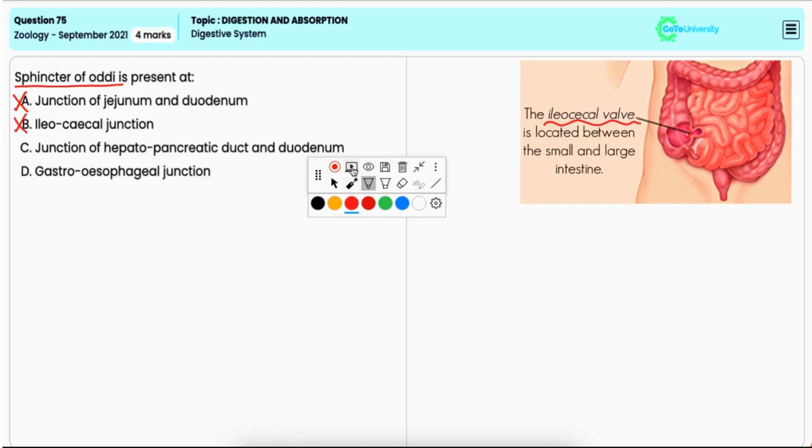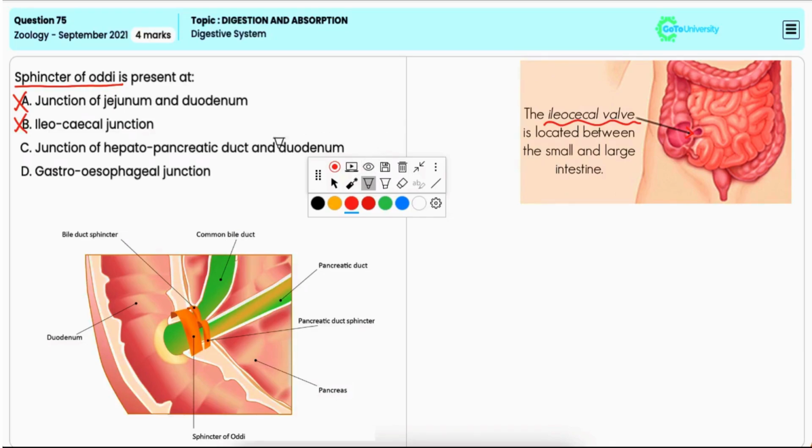Option C, junction of hepatopancreatic duct and duodenum. Now, the sphincter of Oddi, which is a muscular valve that regulates the entry of bile and pancreatic juice into the duodenum, is present in this location. Hence, it is the correct option.